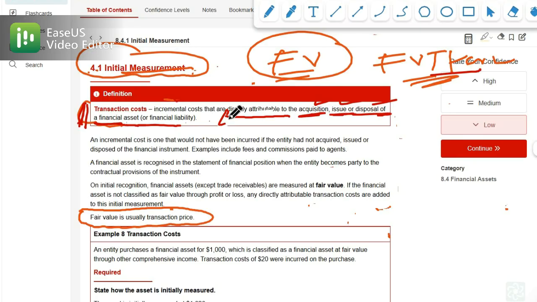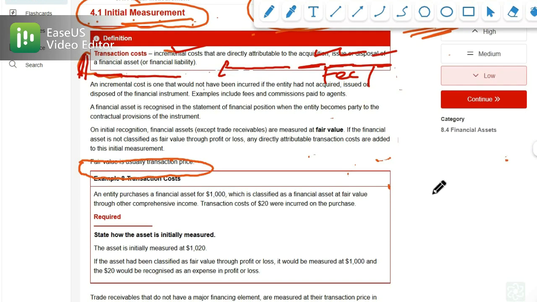Now here we have a point, and that is trade receivable. On initial recognition, financial assets except trade receivables are measured at fair value, and if the financial asset is not classified as fair value through profit or loss, any directly attributable transaction costs are added to the initial measurement. Why are trade receivables an exception?